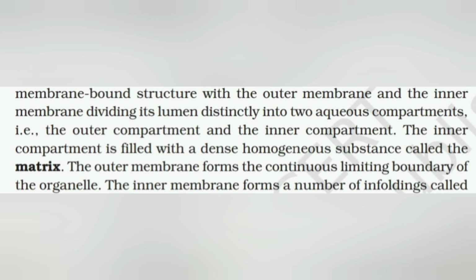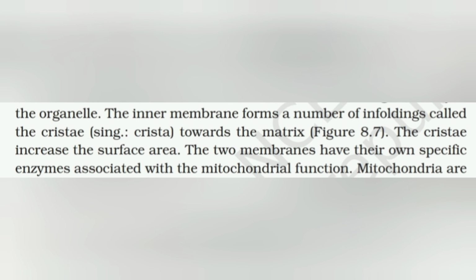Each mitochondrion has a membrane-bound structure with the outer membrane and the inner membrane, dividing its lumen distinctly into two aqueous compartments, that is, outer compartment and the inner compartment. The inner compartment is filled with a dense homogeneous substance called the matrix. The outer membrane forms the continuous limiting boundary of the organelle. The inner membrane forms a number of infoldings called the cristae towards the matrix. The cristae increase the surface area. The two membranes have their own specific enzymes associated with the mitochondrial function. Mitochondria are the sites of aerobic respiration.